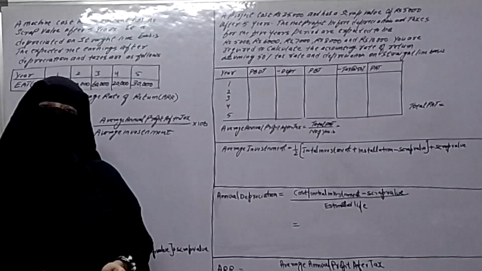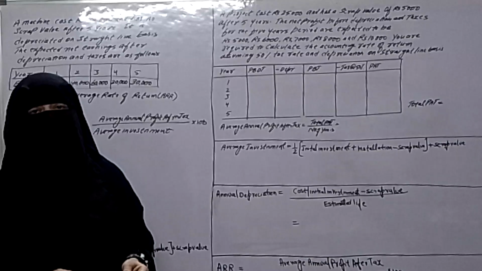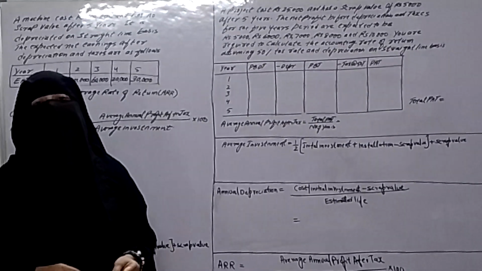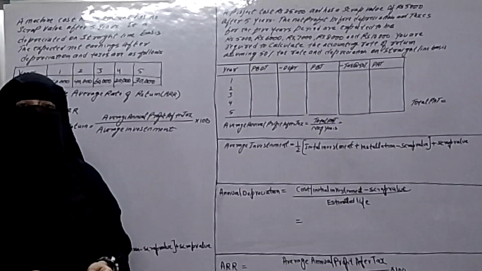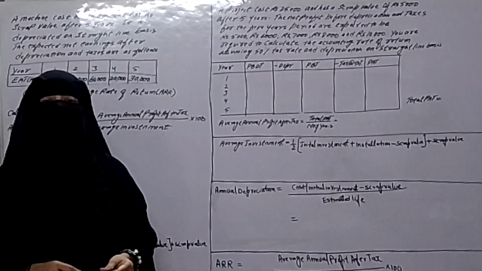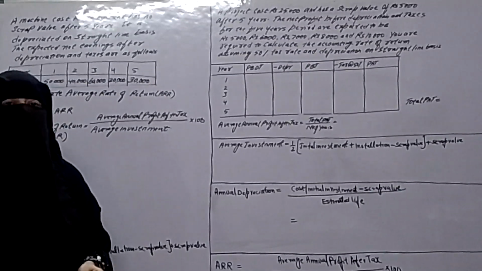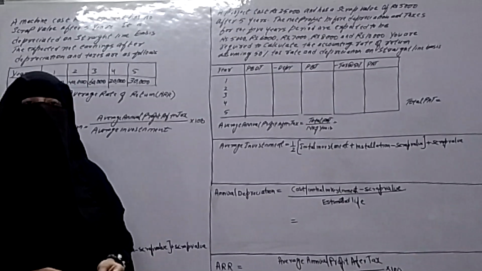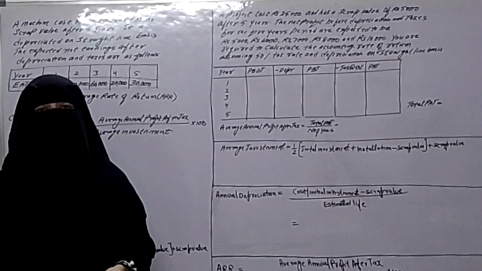And in the last video I explained to you the capital budgeting technique under traditional technique, the payback period method, how to calculate the problems of payback period. And in this video I am going to explain to you one more traditional technique, that is accounting rate of return, or it is also known as average rate of return.